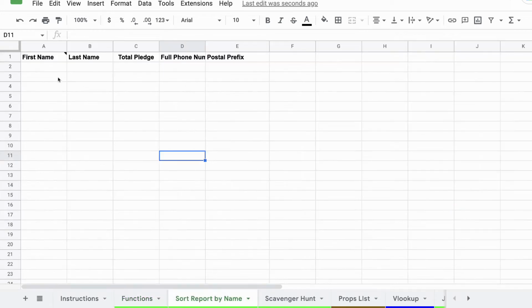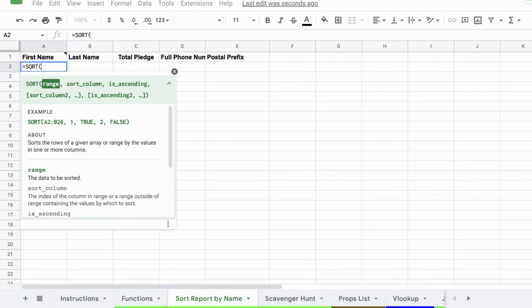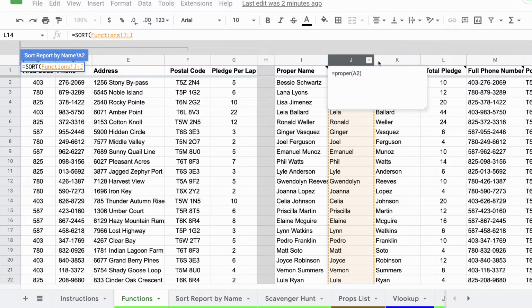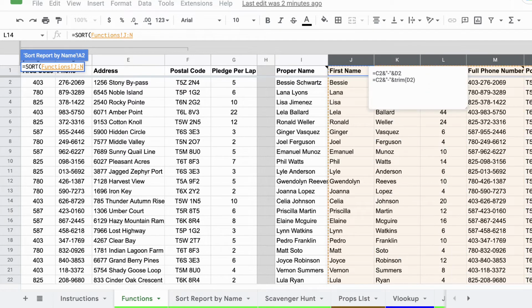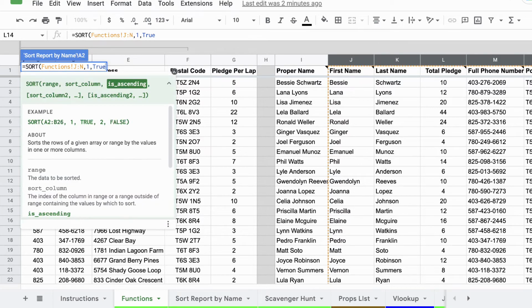So what I'm going to do is use equal to sort, sort a specific range. What's the range? Well, the range is going to be J through O. I'm just clicking and dragging, and it automatically selects those items there. And remember, after each step, I'm going to hit a comma. So there's your range. Which column do you want to sort by? I'm going to sort by the J, so that's our first column. We'll just go 1. And then, yes, I want it to be ascending. So I'm just going to do this for now.